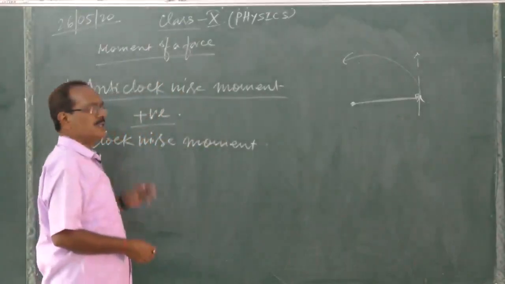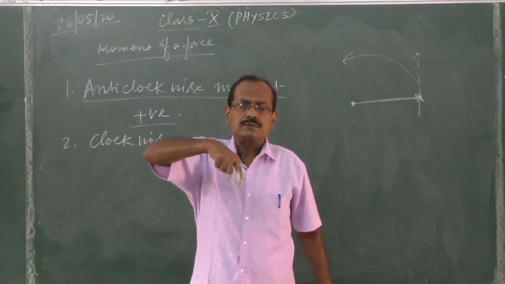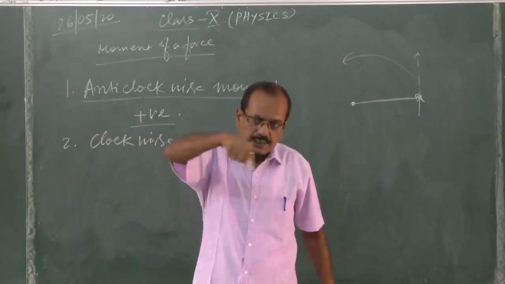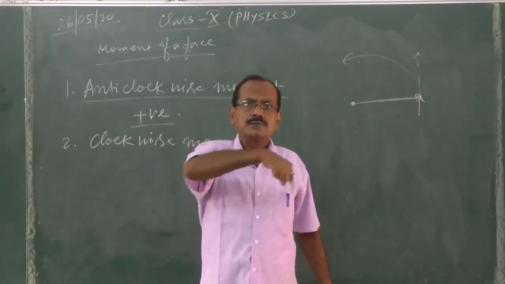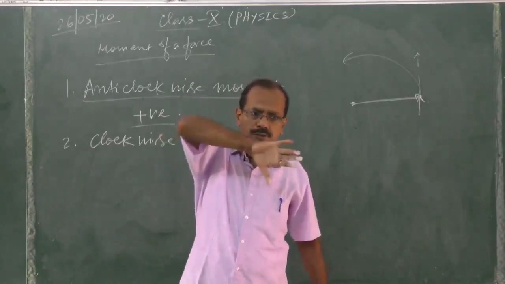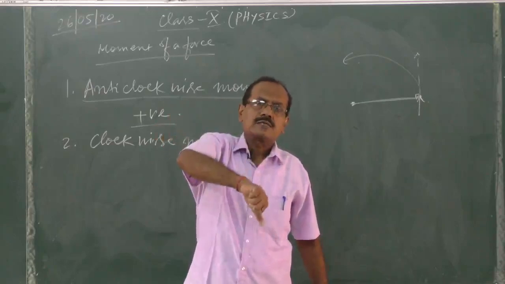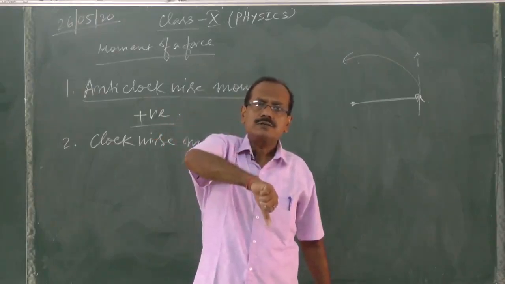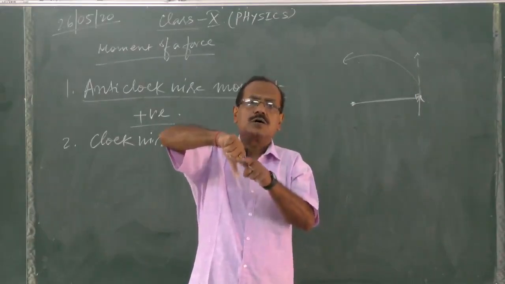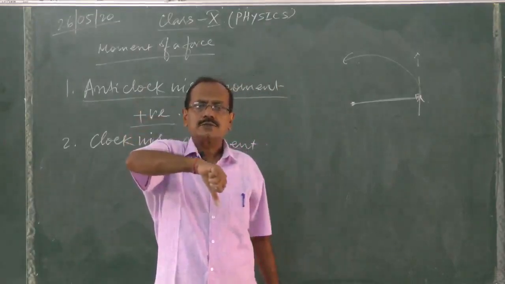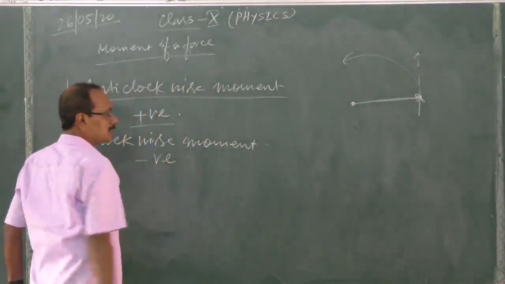Now in the clockwise moment. Clockwise moment means the body is rotating in this way. This is clockwise. Yes, the body is rotating clockwise. It means the body is rotating in this way. So the thumb is going downward. Yes or no? The thumb is going downward. So therefore the direction of torque or moment of force will be this way. Is it? So therefore it is taken as negative.